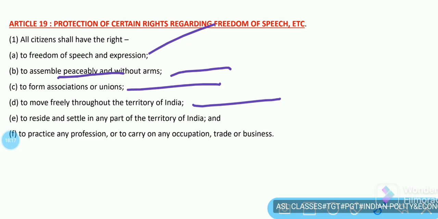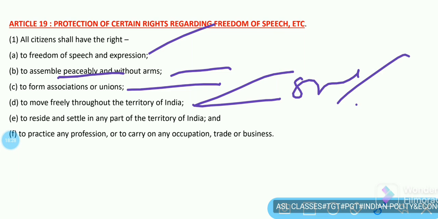You can move freely throughout the territory of India, but you can't create any kind of chaos for the safety of any individual. So you can't move into another person's room or offices unnecessarily, using the excuse that I have the right of moving freely throughout India. So this is the reasonable restriction. You can reside and settle in any part of the country, but you can't capture the individual property of another person.